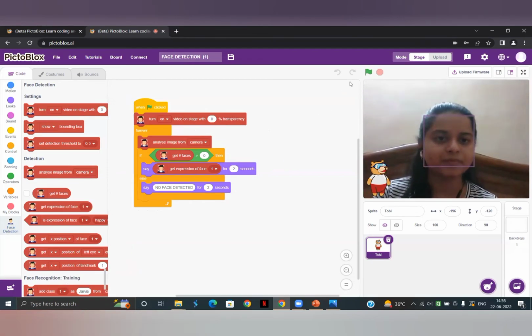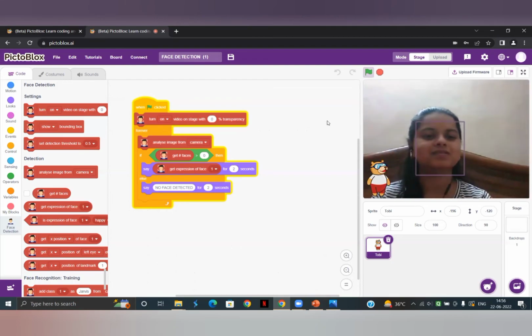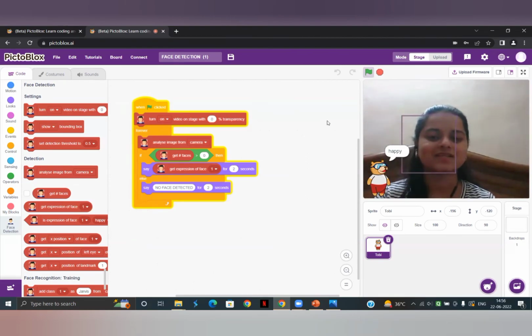Now let's run the program and see the output. Yeah, my face is neutral, so it has shown that it is neutral. Now I am smiling, so it is saying that I am happy. Now let's try to be angry. No, it is still showing neutral. So basically, depending upon the input you give, this sprite is going to identify your emotion. Basically, it is just identifying happy and neutral. It is not able to classify me as a sad person.